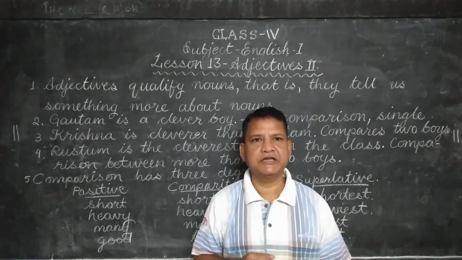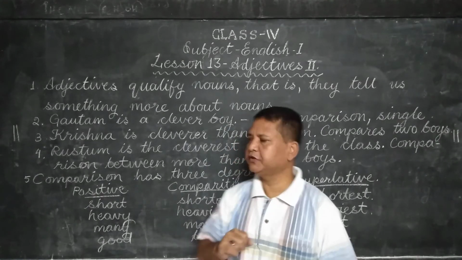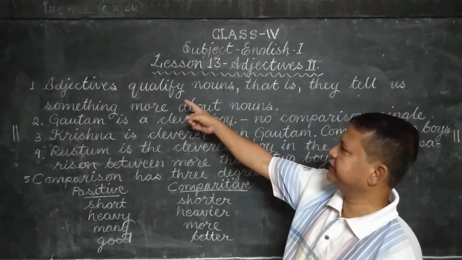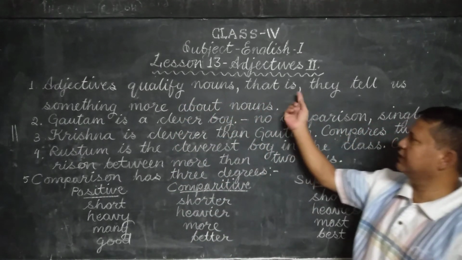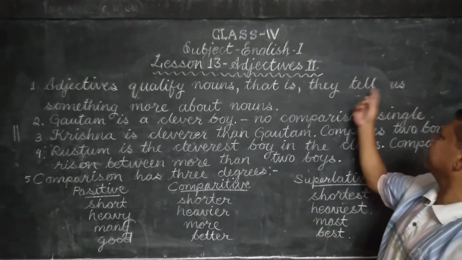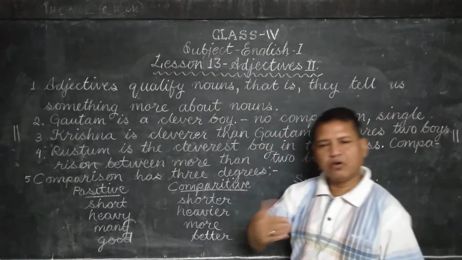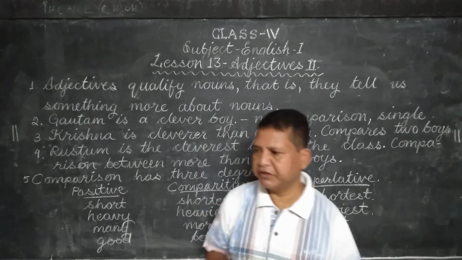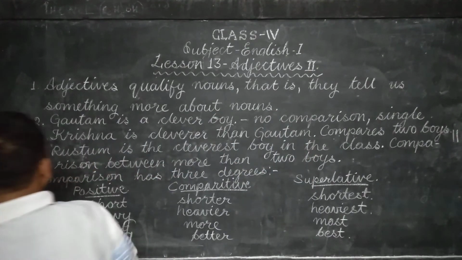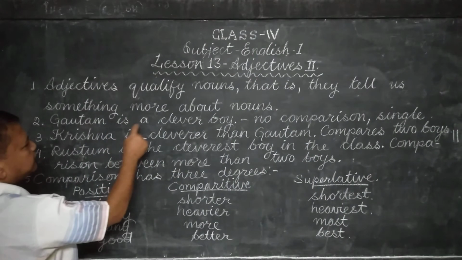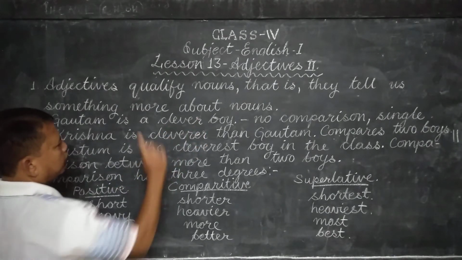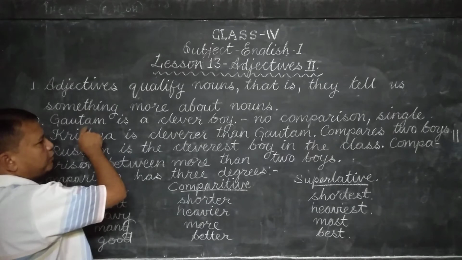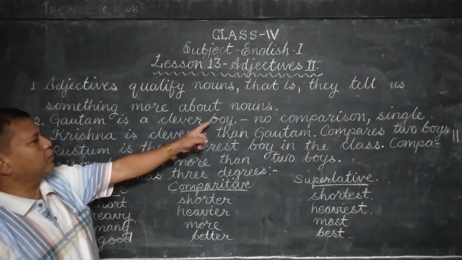I'll read the definition again. The definition of adjectives. Without this, we cannot move forward. Adjectives qualify nouns. That is the meaning. They tell us something more about nouns. Let's see some examples here. Number 1. Gautam is a clever boy. Boy is the noun. Gautam is also a noun. Gautam is a proper noun. Boy is the common noun.